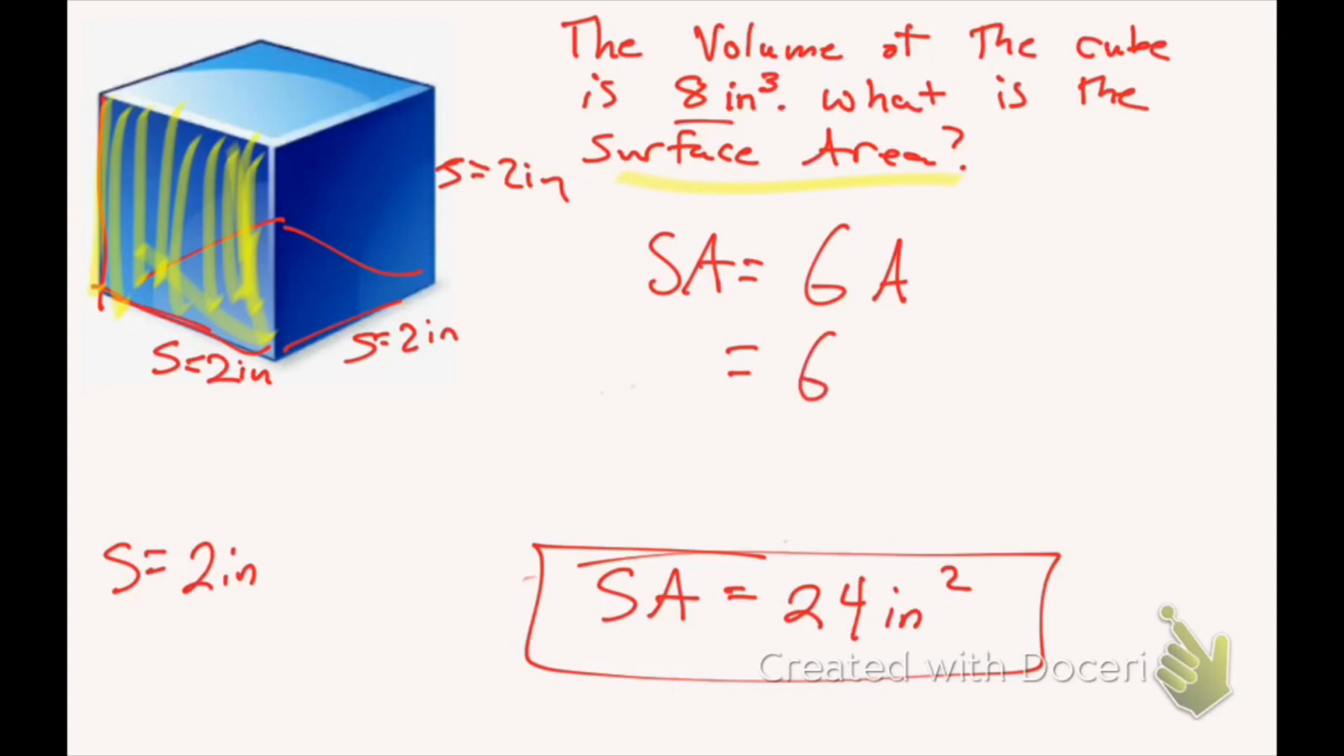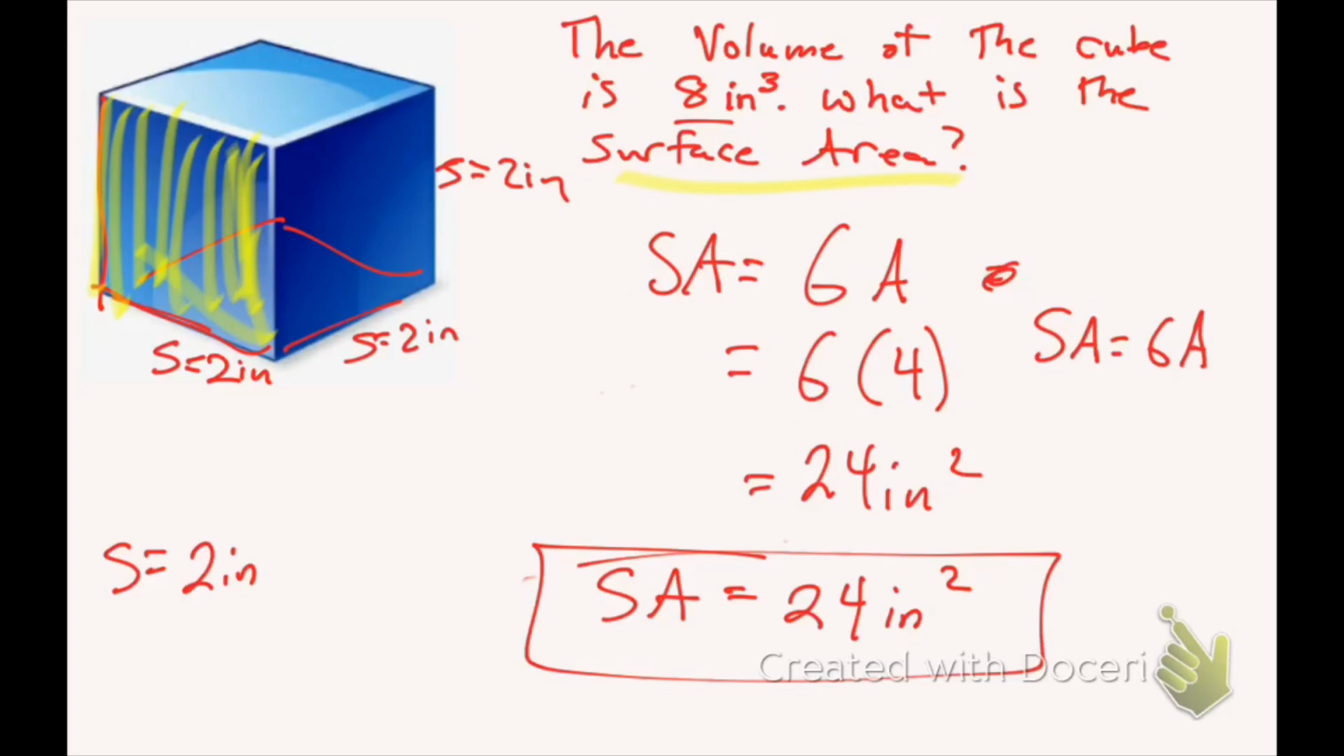Well, the area of one side is 4, so I could just do 6 times 4 gives me 24 inches squared. So this only works the surface area being 6 times the area of one side, or you could even say 6 times the area of the base, which is really 6 times s squared. That will give you the total surface area. And this only works for a cube because all the surfaces are the same.